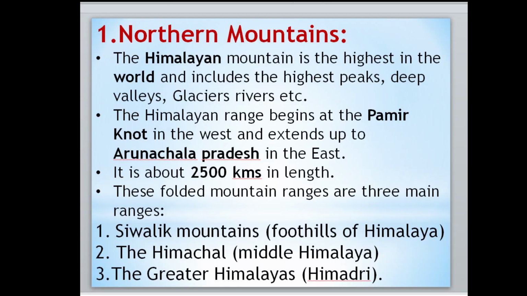Then these folded mountain ranges are the three main ranges. Range means the mountains next to each other; we are going to call it a mountain range. In that we have the three mountain ranges. One is the Sivalika mountain range. In the northern mountain range, in the Himalaya, we have the three folded mountains.